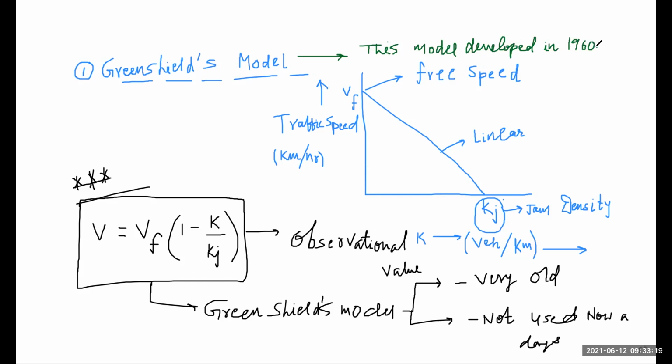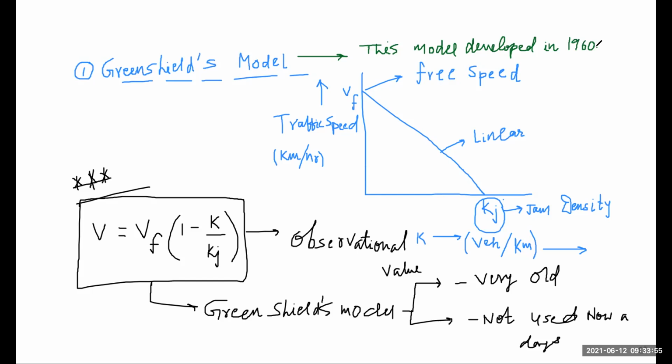We have many models to classify our traffic flow or traffic stream model. We have different traffic parameters like K, Q and V. To give an exact relationship between these traffic parameters, we require different models. One is the microscopic model, another is the macroscopic model. The macroscopic model deals with the behavior of one parameter of traffic flow with respect to another.